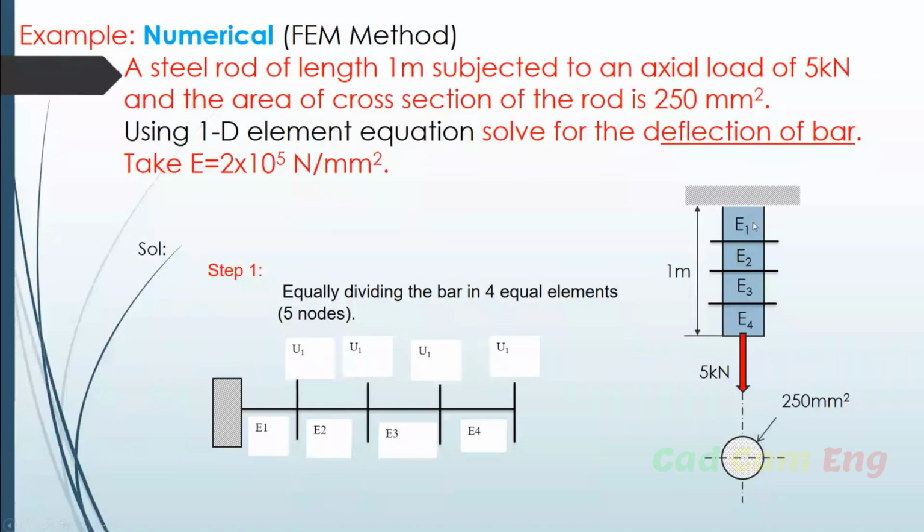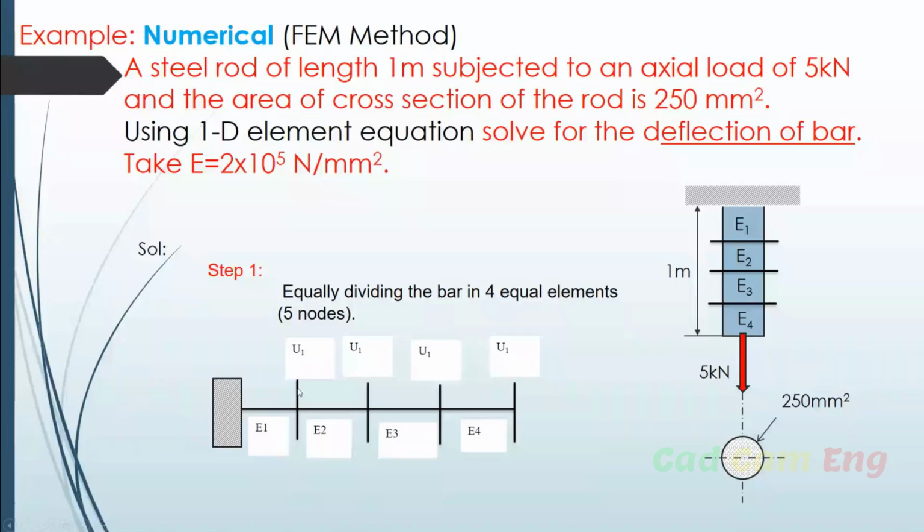According to the load, what is the behavior of the first element E1? What is the behavior of the second element E2, the third element E3, and the fourth element? Then if I sum all these behaviors, I can arrive at the approximate 90% of what is really happening. Is it clear? This approach is called the finite element method. Finite means an exact size. So we divide the object into finite sizes and study it.